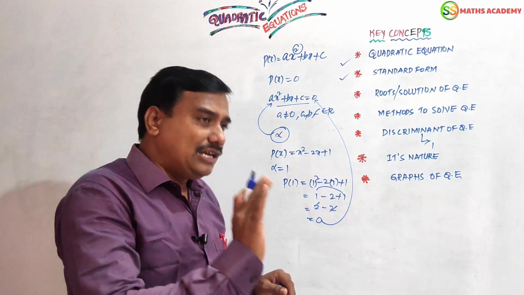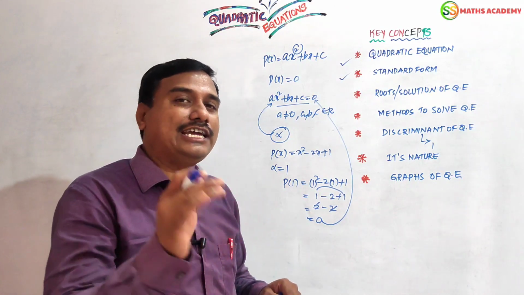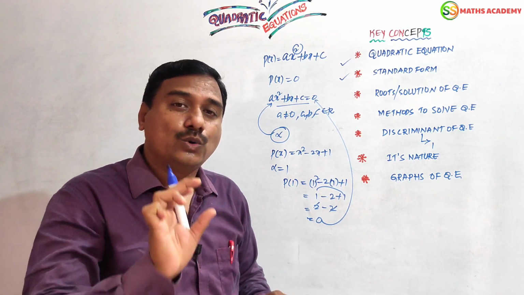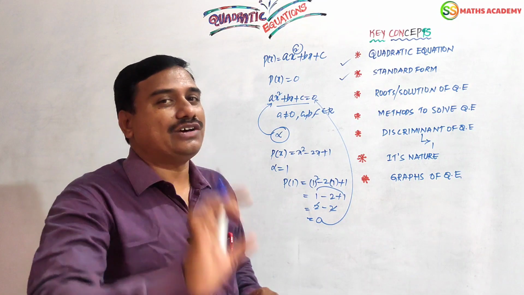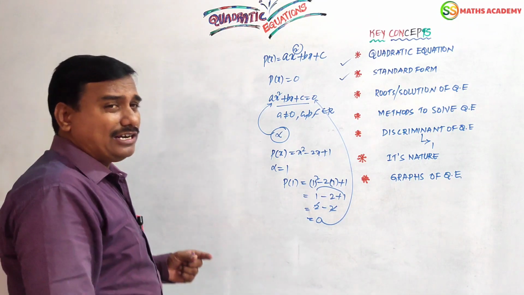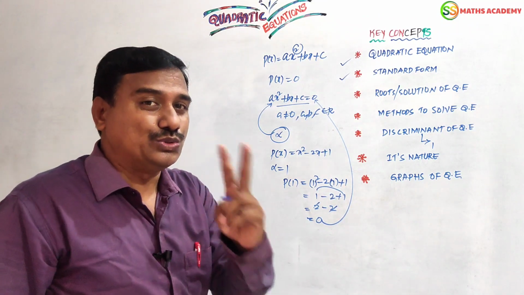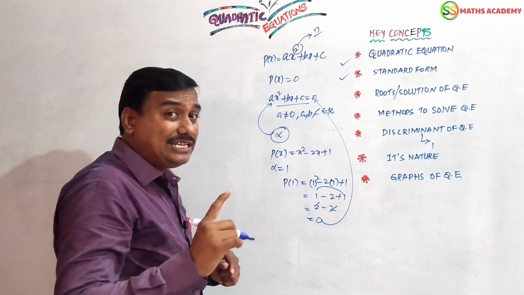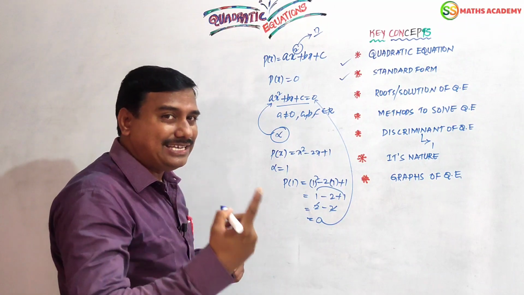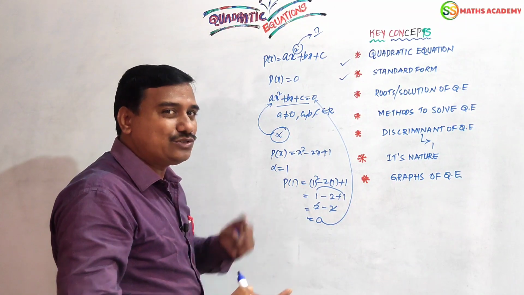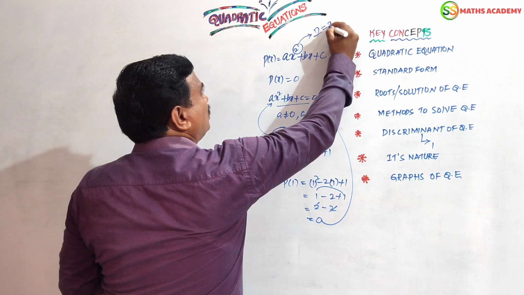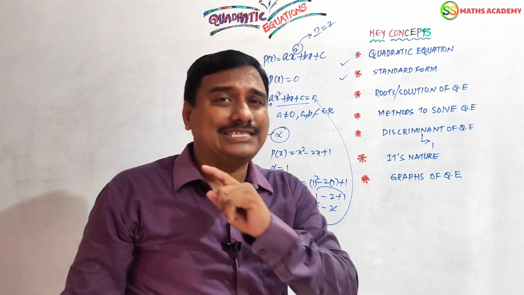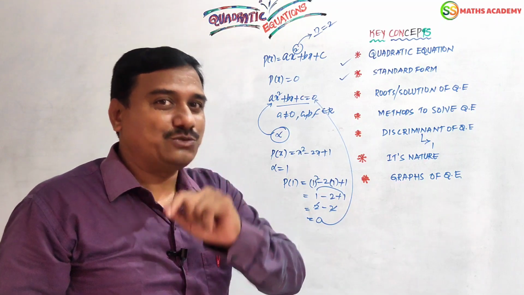Simply, we can say that if any real number alpha satisfies the equation, that alpha is called a root or solution of the quadratic equation. Every quadratic equation can have two roots, because the degree n is 2, so at most there will be 2 zeros. A linear polynomial has degree 1, so it has 1 zero.